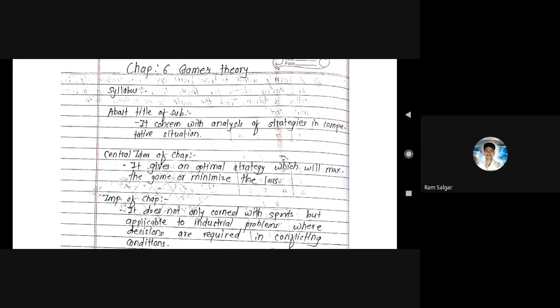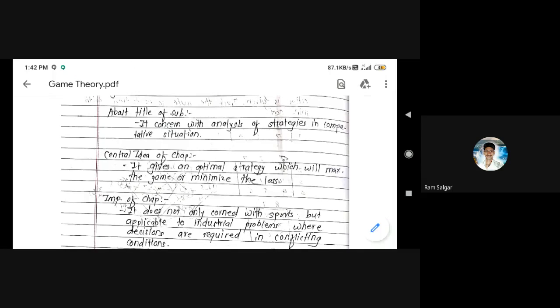Suppose take one example of tires. Which companies manufacture tires? For example, MRF tires, next JK tires, CEAT tires. A lot of companies are there, but for comparison purposes we use game theory.